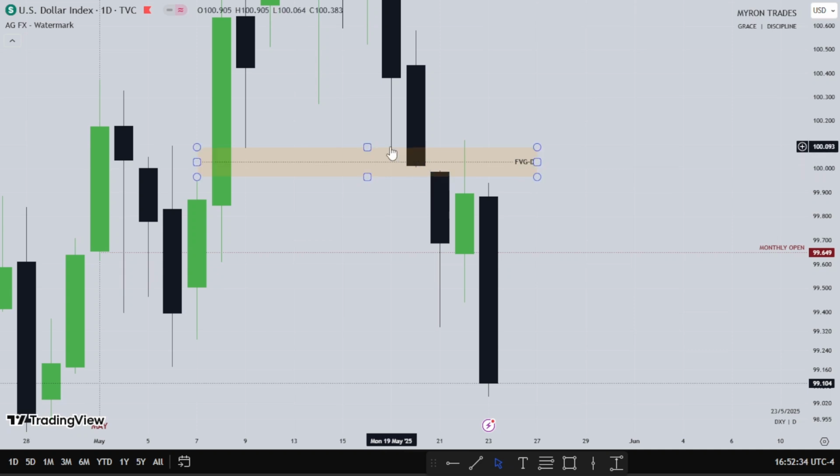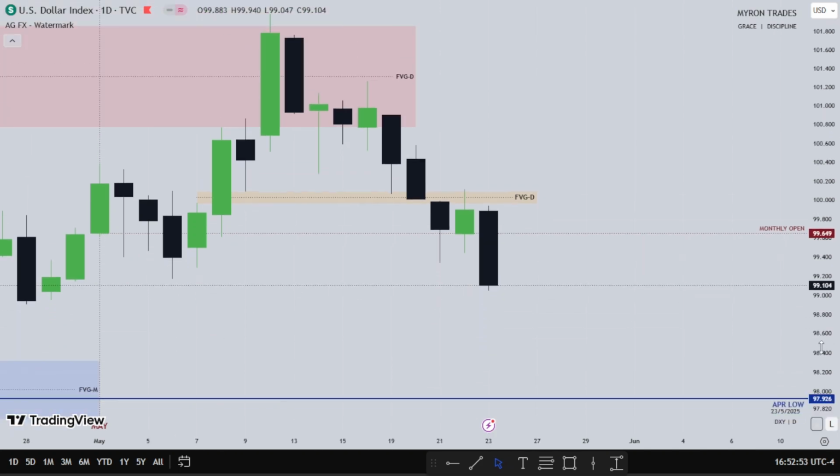So we have Monday's low and Wednesday's high, creating a fair value gap. Then we have Thursday running into the fair value gap. Look at the body closing below, right? Then we have Friday expanding lower, taking out both Thursday's low, Friday's low, and some lows right here. So that was what the dollar did for the week.